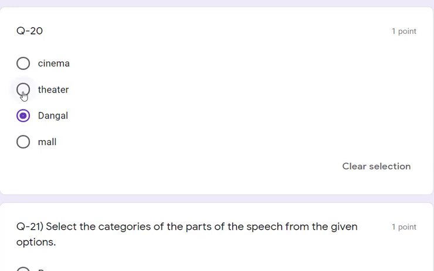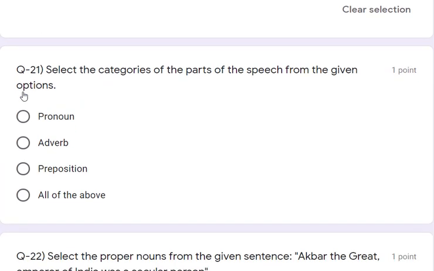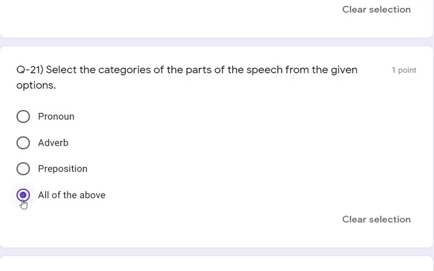Okay. Now let's see question number 21. It says to select the categories of the parts of speech from the given options. We have seen there are a total of 8 categories, and which categories are given here? Pronouns, adverb and preposition. Are these three categories of parts of speech? Yes. Pronouns, adverb and preposition, all three are there. So the answer will be all of the above because it contains all three.